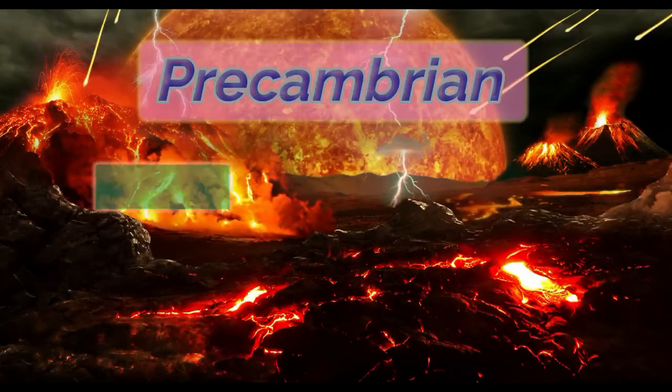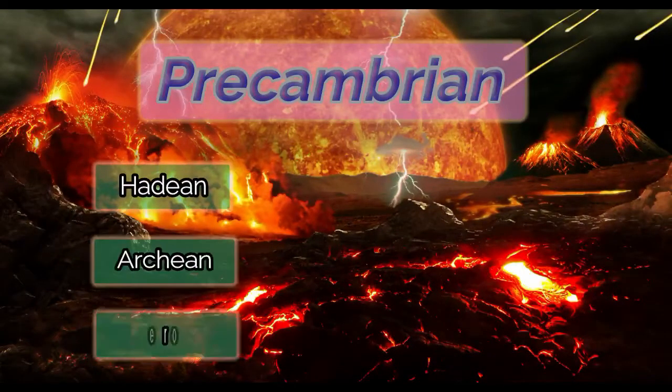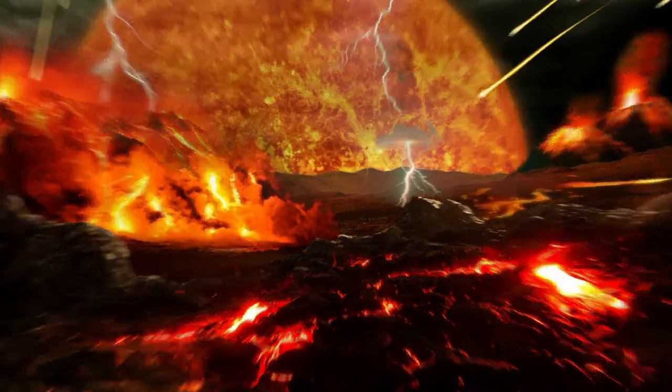The Precambrian consisted of three eons, that is, the Hadean, the Archean, and the Proterozoic eon. So let's see all of them one by one. So let's move towards Hadean Eon.